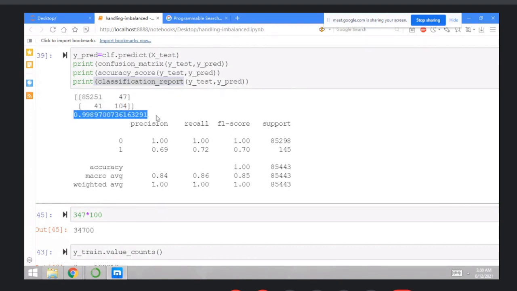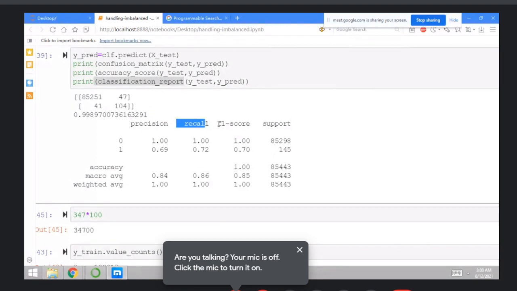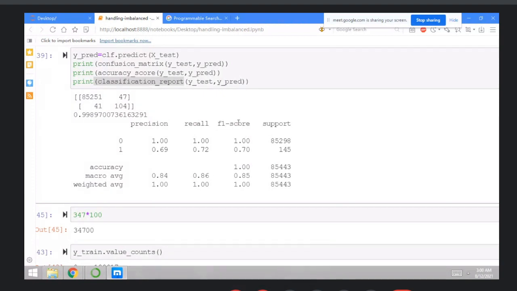Then the accuracy here. Precision indicates the values of what? The false positives, and recall indicates the values of false negatives, right? And F1 score is the weighted average of the precision and the recall, right? Now, how to increase the F1 score? Use the different techniques to balance the data set, right?